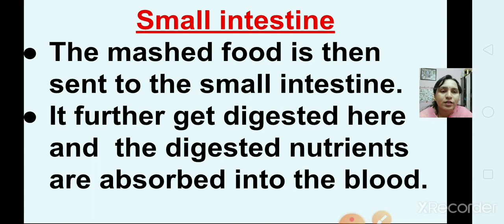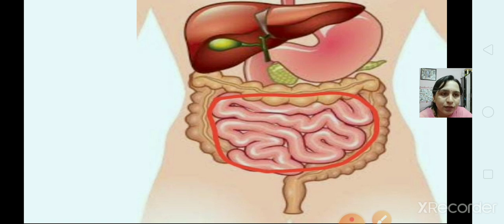See children, what happened in the small intestine? The mashed food gets digested here, and the digested nutrients are absorbed into the blood. Can you see? This is the picture of a small intestine.